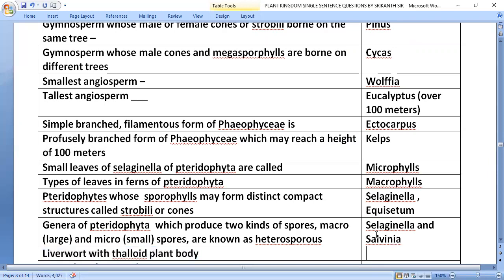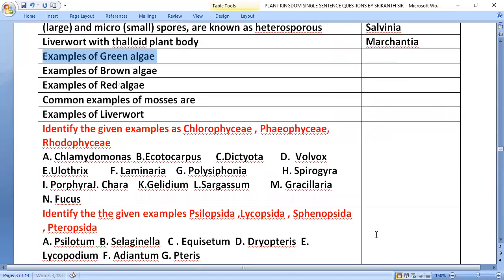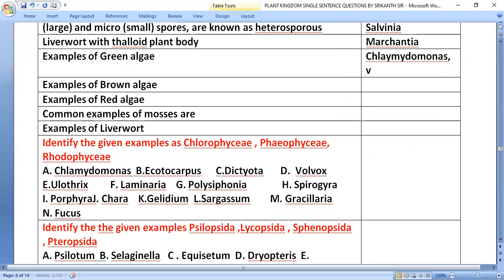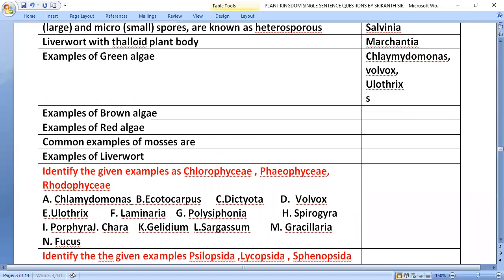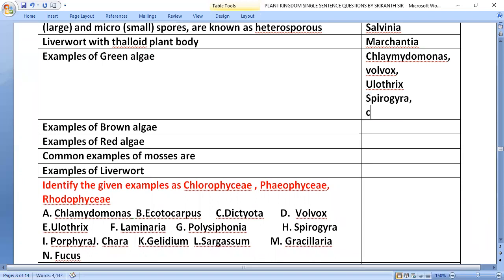Liverwort with thalloid plant body, Marchantia. Examples of green algae: Chlamydomonas, Volvox, Ulothrix, Spirogyra, Chara.